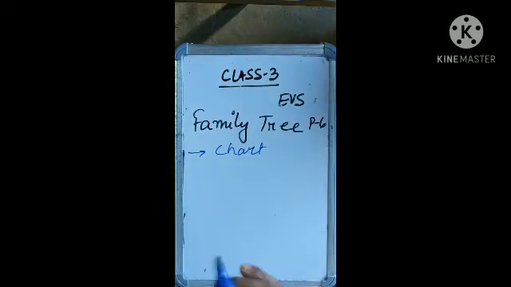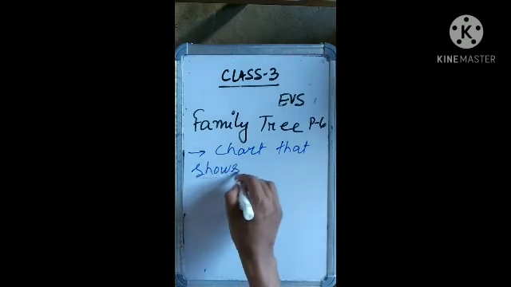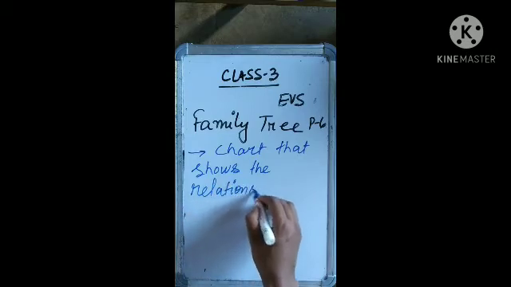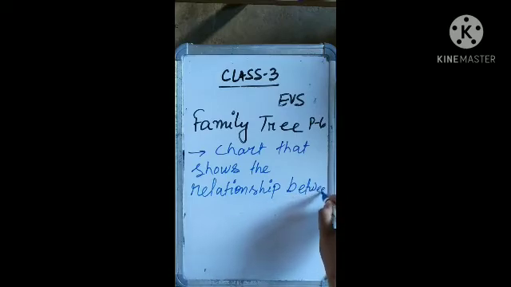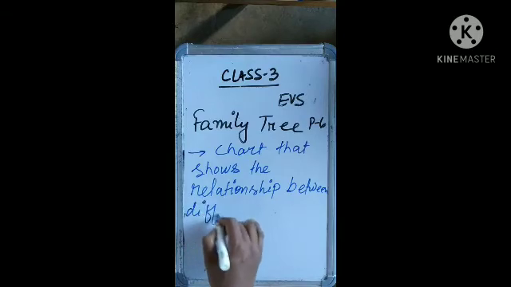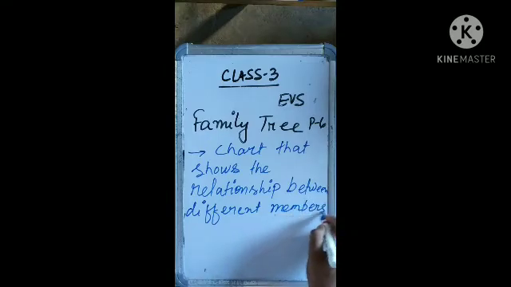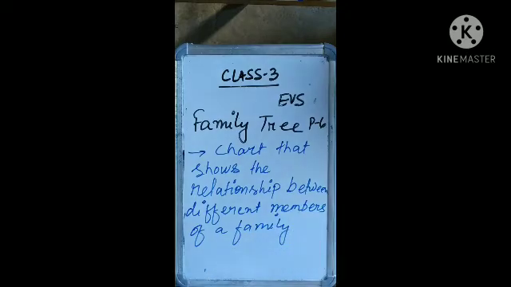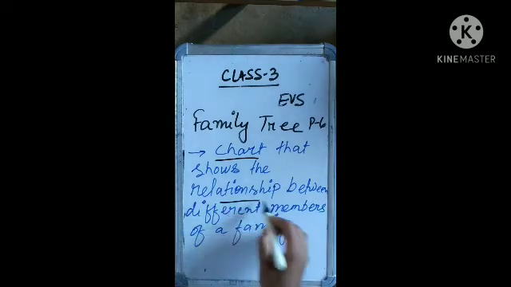Family tree is a chart that shows the relationship between different members of a family. I repeat again. Family tree means it is a chart that shows the relationship between different members of a family.